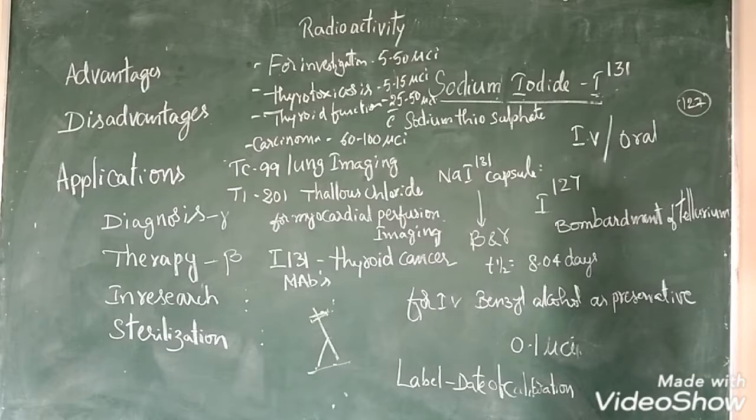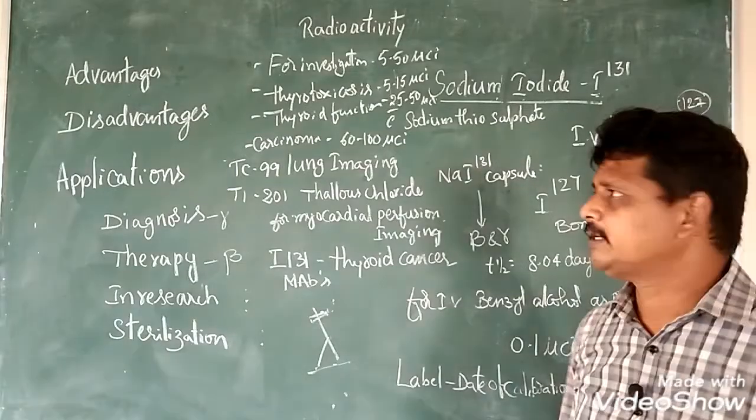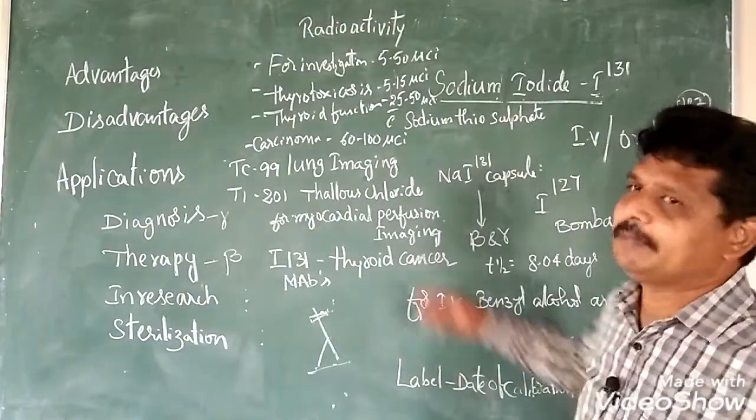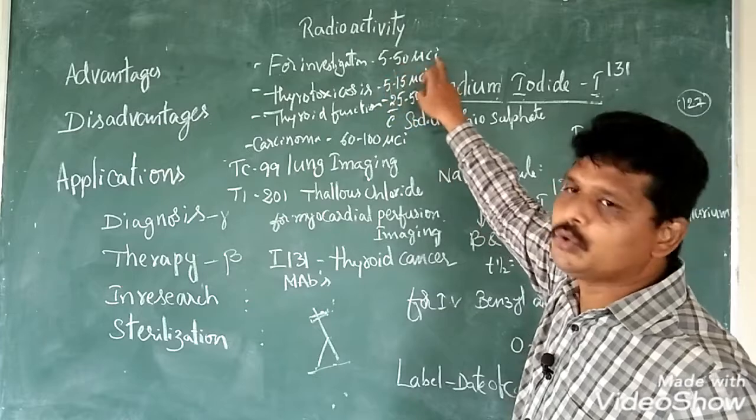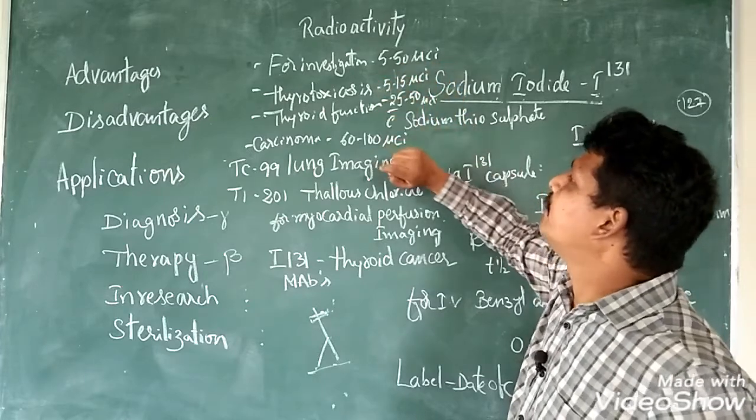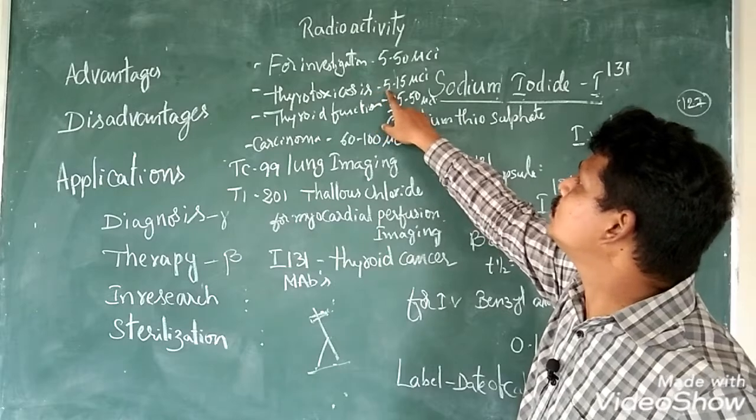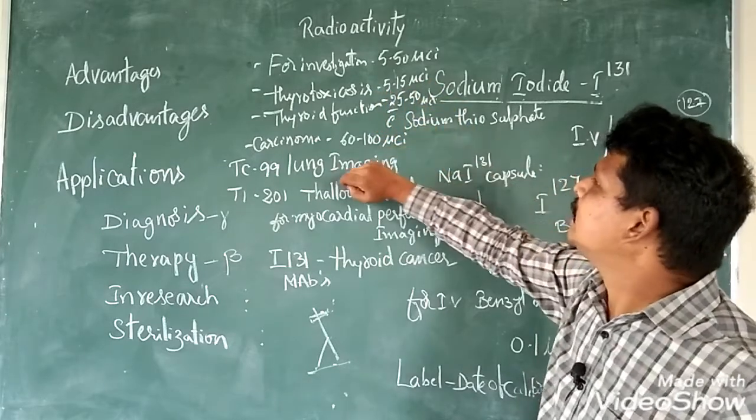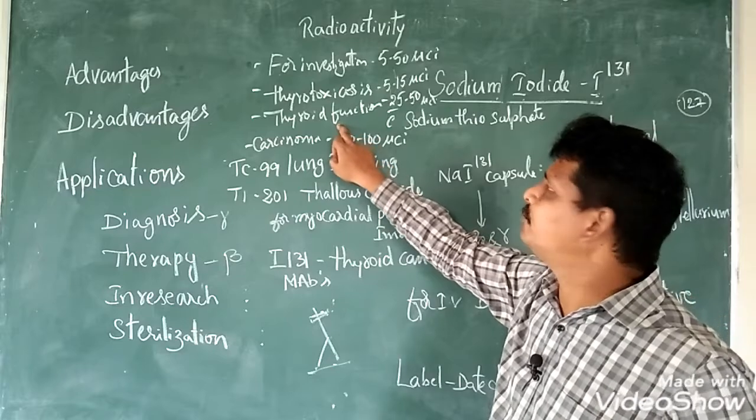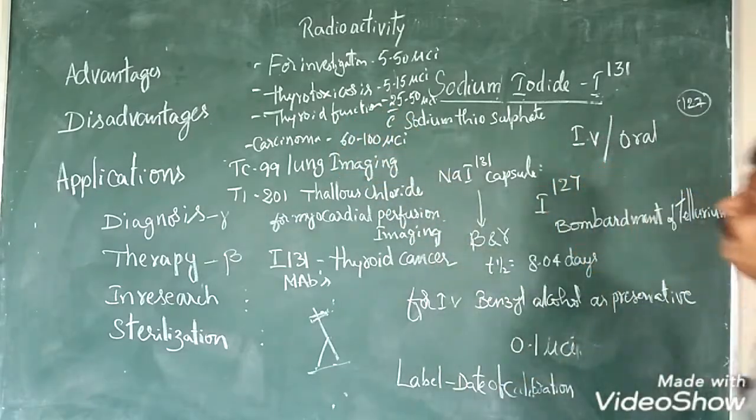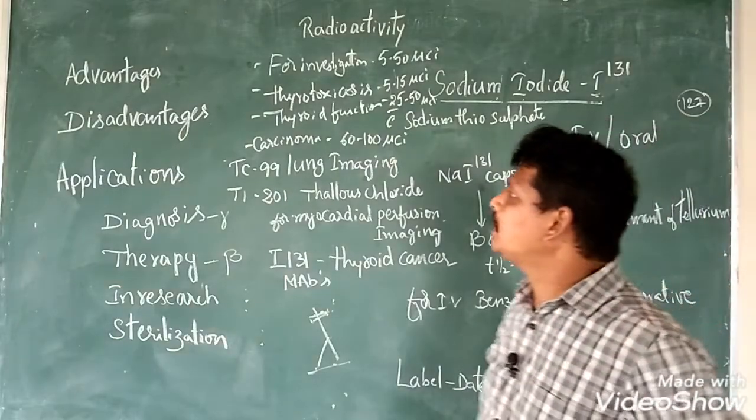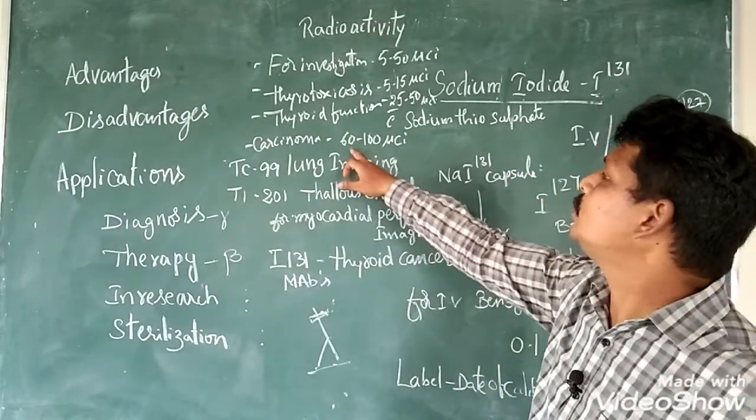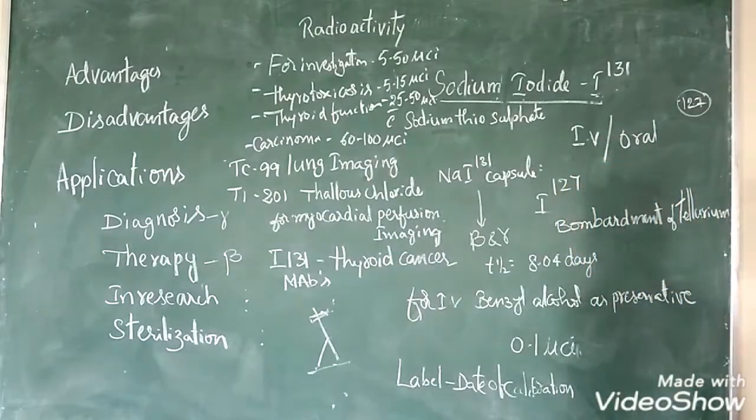The dose of sodium iodide varies depending on our requirement. For investigation purposes, 5 to 50 microcurie is sufficient. For thyrotoxicosis, we have to use 5 to 15 microcuries. To detect the functions of the thyroid, we need 25 to 50 microcuries. For the treatment of carcinoma of the thyroid, we are supposed to expose with 60 to 100 microcurie. The half-life of this sodium iodide is 8.04 days.